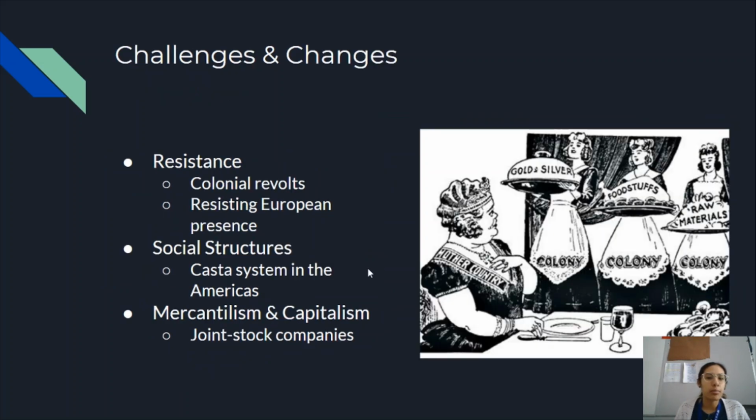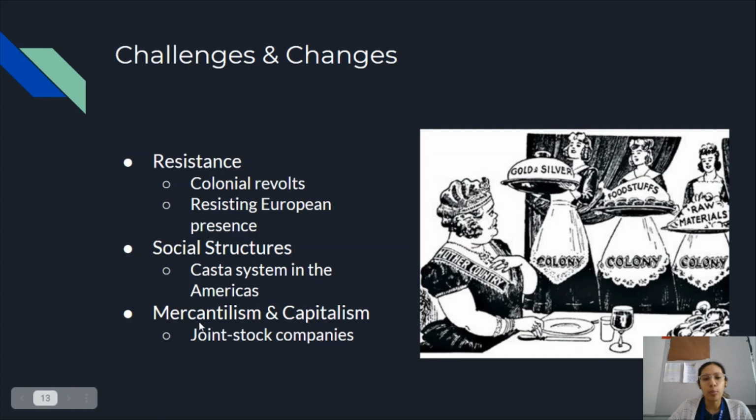Once our empires are established, they are going to face a lot of resistance because you can't just roll up to a new place and say, I'm the ruler, you've got to listen to me, do everything the way I want it. Naturally, you're going to have lots of revolts happening, and this happened in the colonies in the Americas. Lots of those revolts are going to turn into revolutions in the next unit. We are also going to see resistance to European presence in places like Africa and India. We're going to see changes in social structures like the casta system in the Americas. And then we're also going to see the development of new economic systems like mercantilism and capitalism.